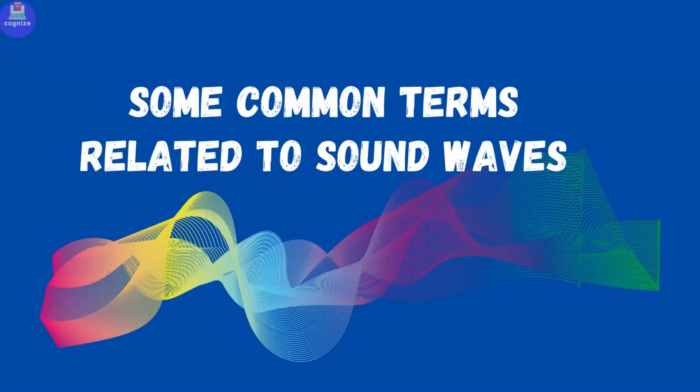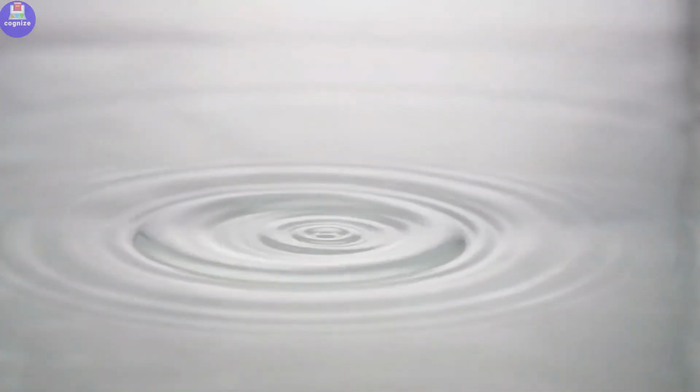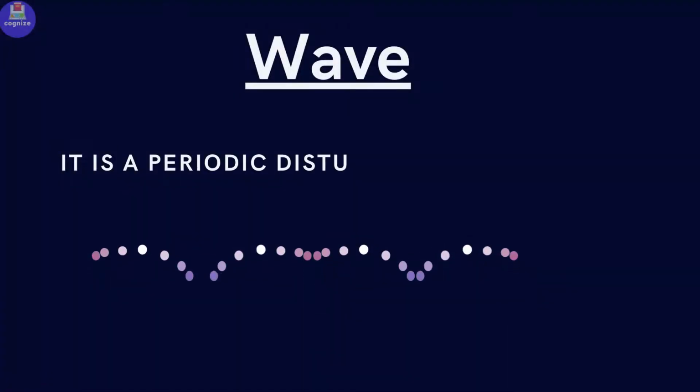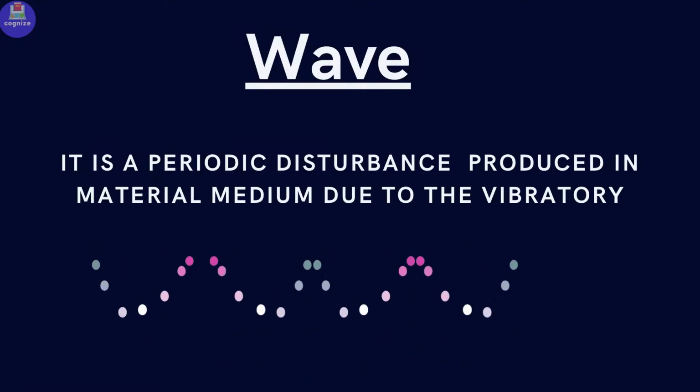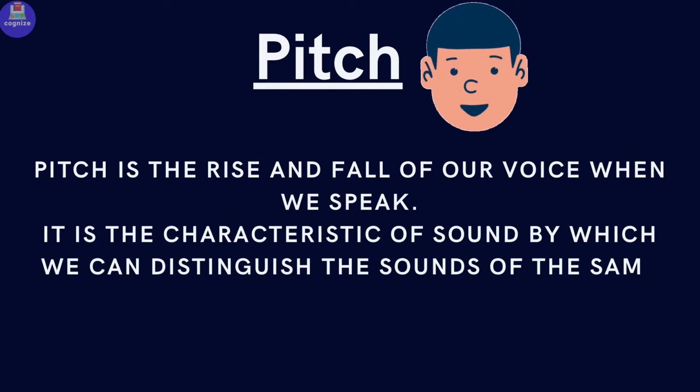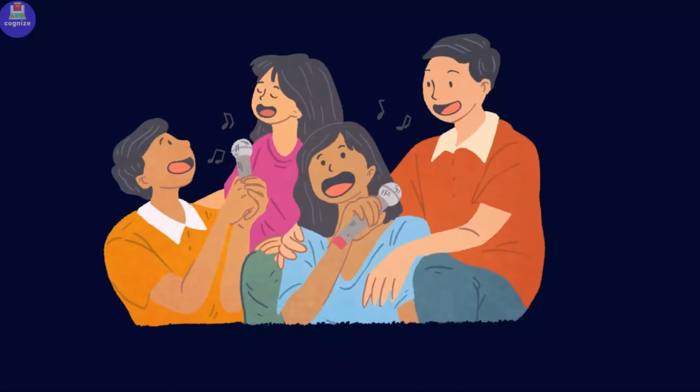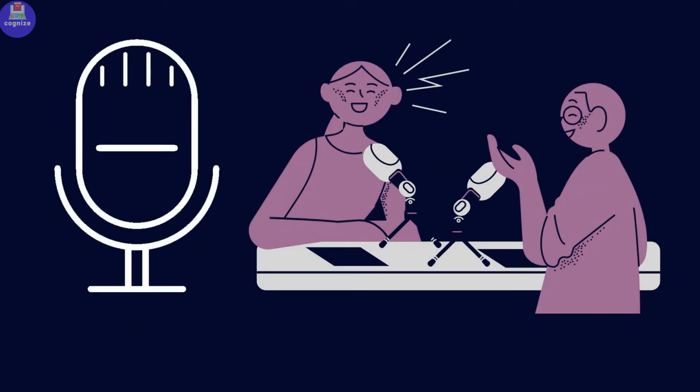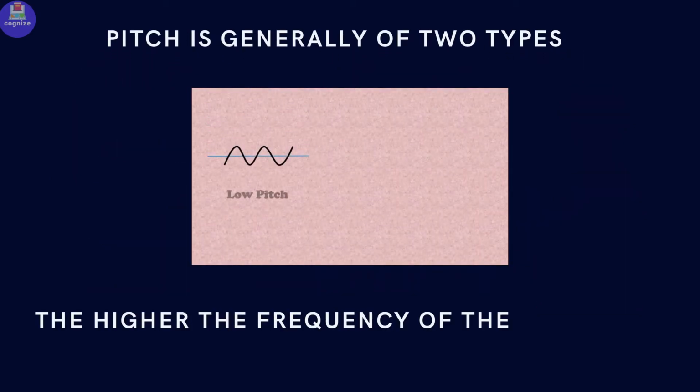Here are some common terms related to sound waves, such as wave, pitch, echo, frequency, amplitude, and time period. Wave: a periodic disturbance produced in a material medium due to vibratory motion of the particles. Pitch: it is a characteristic of sound which depends on the frequency. The relative highness or lowness of the tone as perceived by the ear depends on the number of vibrations per second produced by our vocal cords. The higher the frequency of the sound, the higher the pitch.